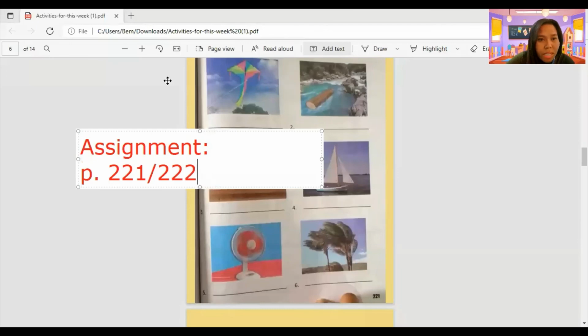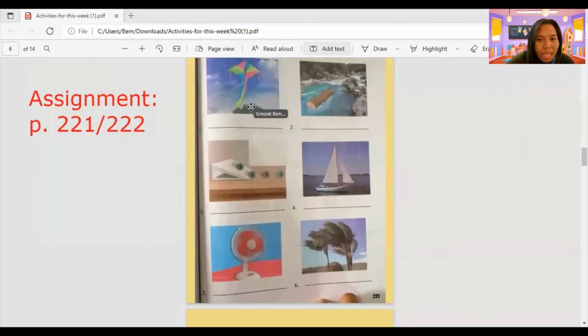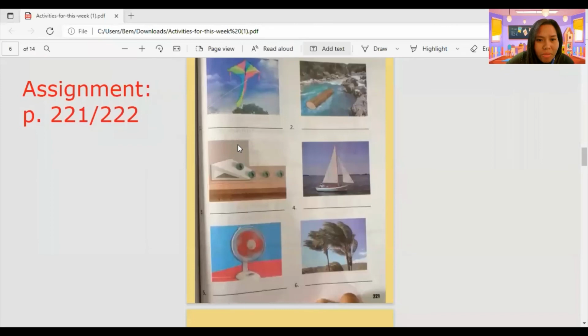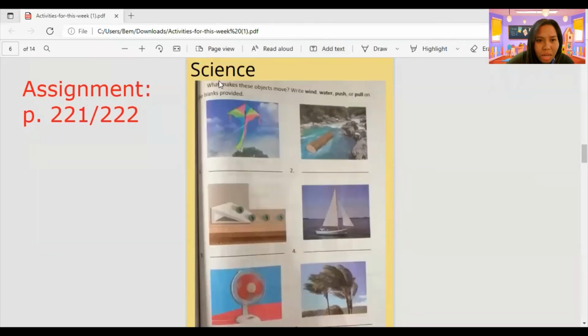So this would be your assignment in science. All you need to do grade 1 is, let's try to read the instruction here. It says here, what makes these objects move? You're going to write wind, water, push or pull on the blanks provided.